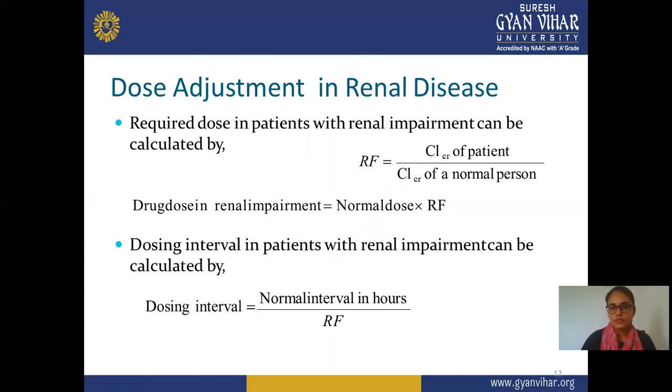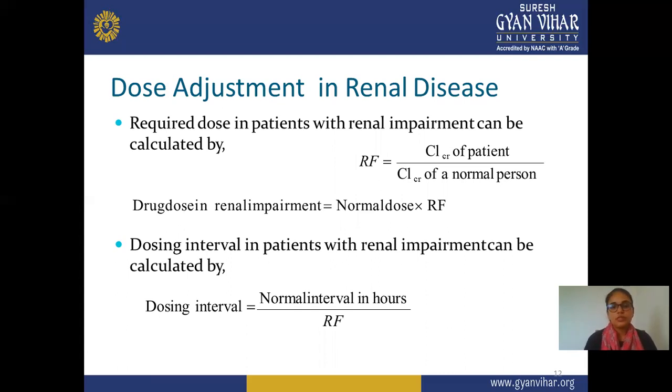In this formula, RF is equal to the clearance of the patient divided by the clearance of a normal person. That means you compare the clearance observed in that particular patient with that of a fit person who doesn't have any renal disease, and the drug dose in renal impairment is equal to the normal dose times RF.